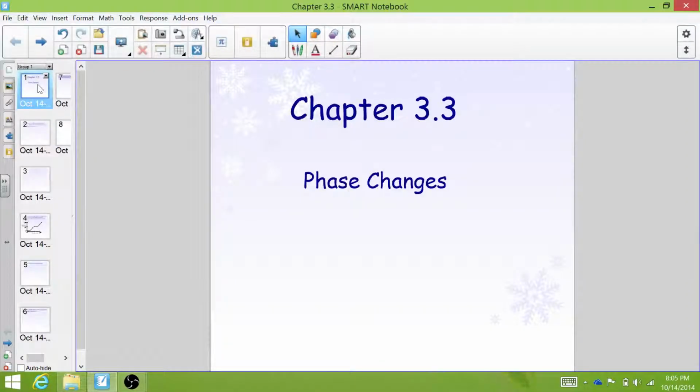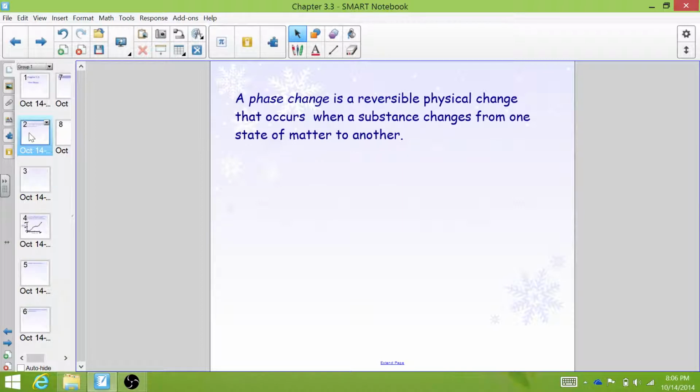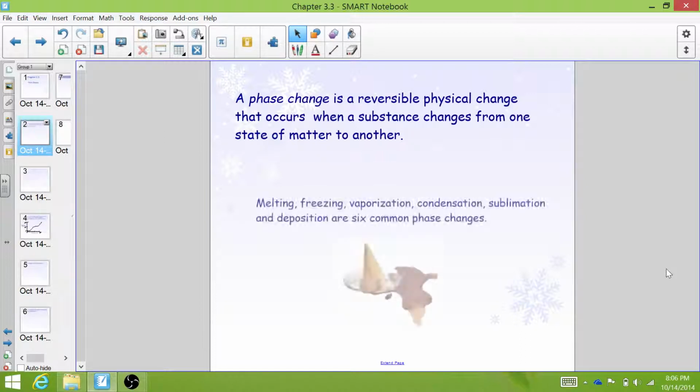Today we are talking about phase changes, which is chapter 3.3. So a phase change is a reversible physical change that occurs when a substance changes from one state of matter to another. It's a physical change because the substance itself does not change. It just goes from one state to another, say plasma to solid. Melting, freezing, vaporization, condensation, sublimation, and deposition are 6 common phase changes, and we'll talk about all of them.